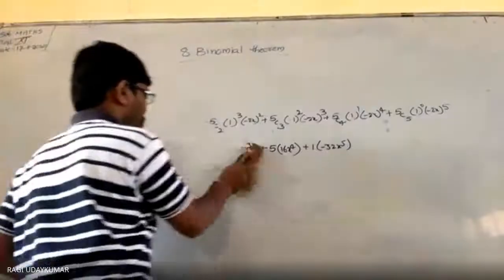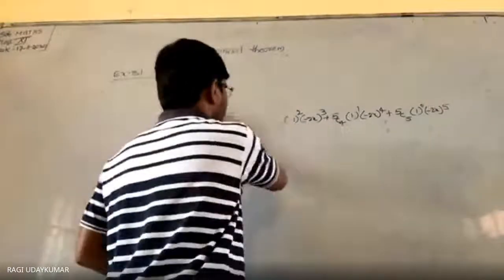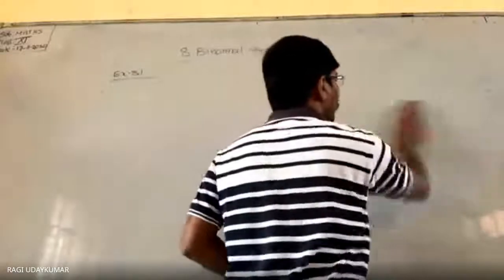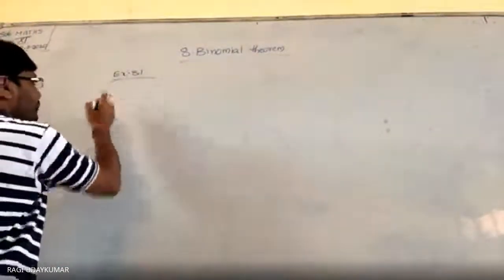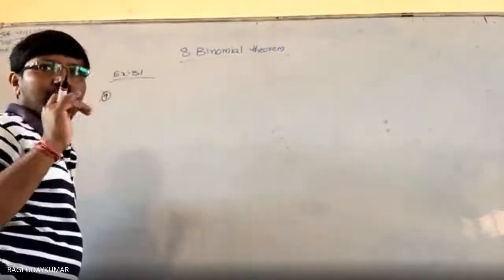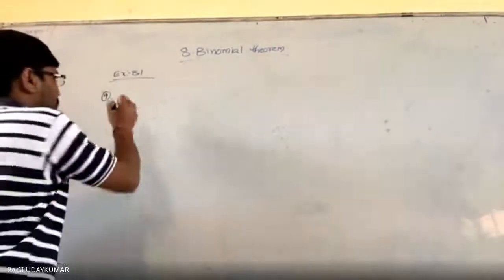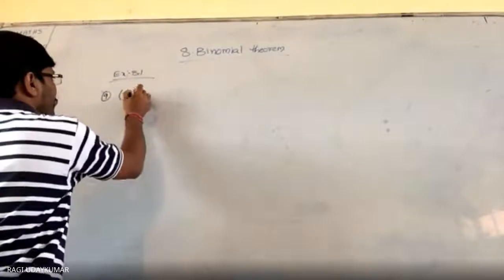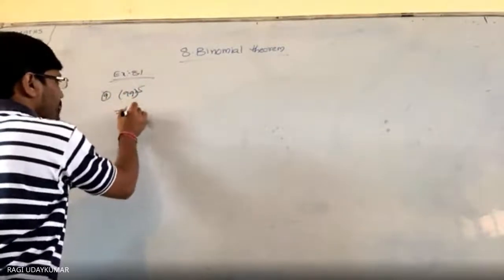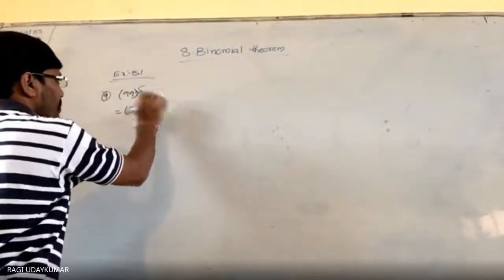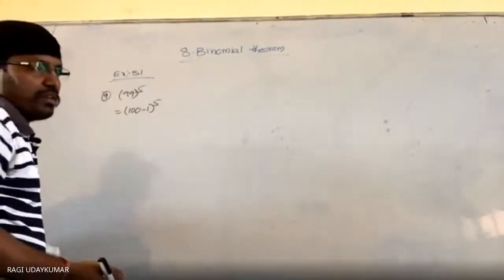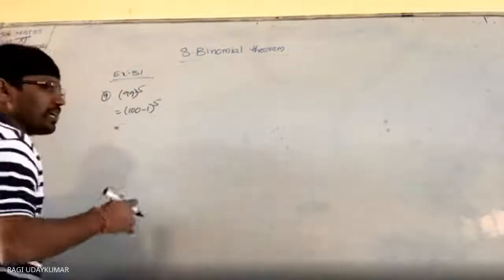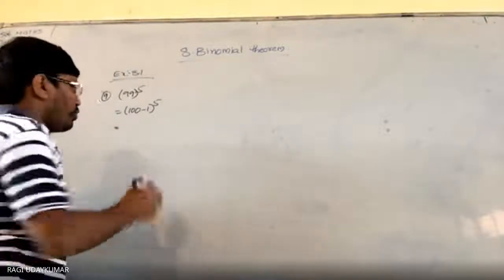So see the ninth problem. The question given to you is 99 to the power of 5. This can be written as (100 minus 1) whole to the power of 5. Now it is in the form of (a minus b) whole to the power of 5. So if you want, you can write the terms directly.